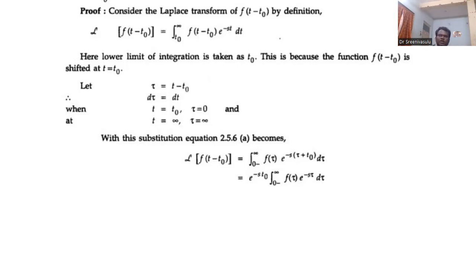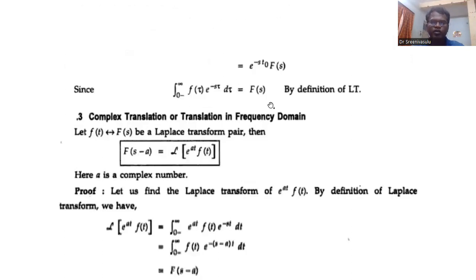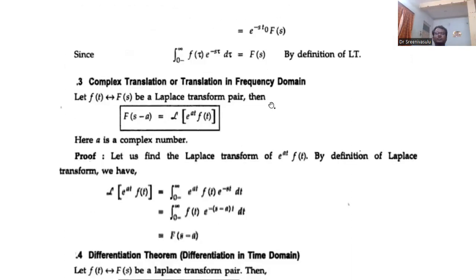So the Laplace transform of f of t minus t naught is equal to e power minus s t naught into F of s. This is the time shifting property.